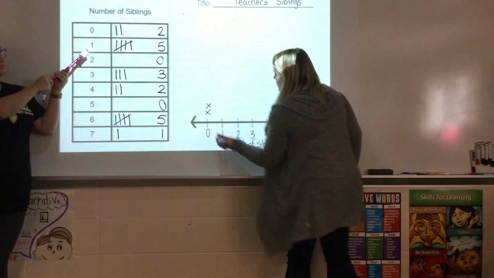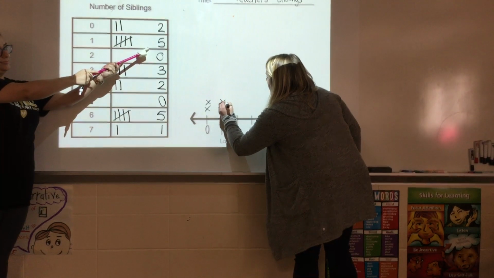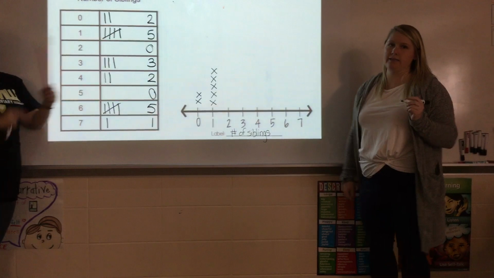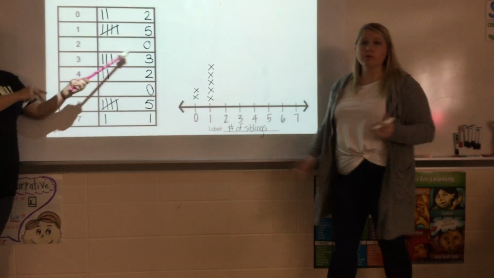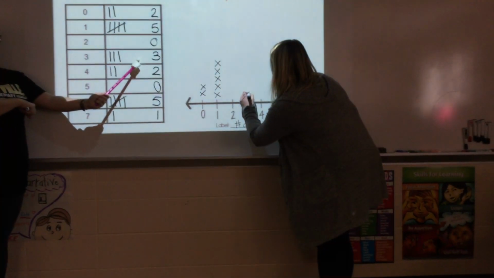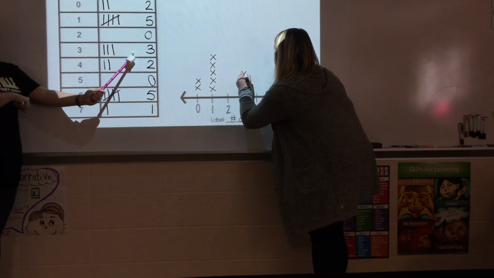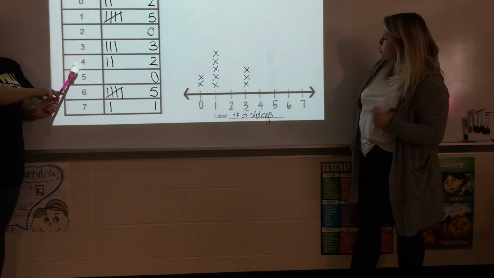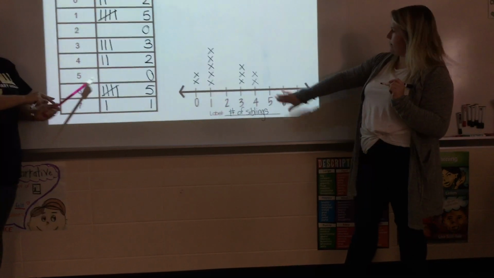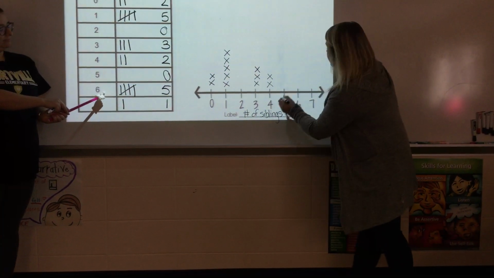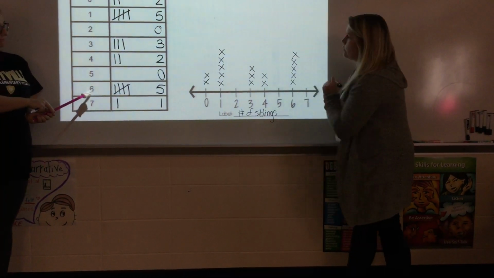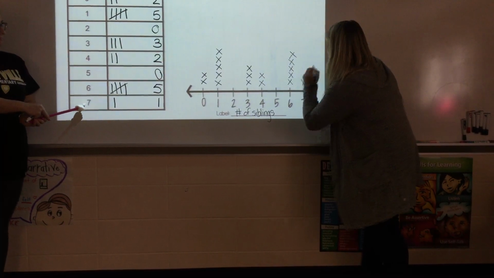When I look at 1, we had 5 people that had 1 sibling, and I'm doing my best to draw them nicely, all the same size, okay? 2, we had no one, so we don't have to put any X's there. 3, we had 3 people that had 3 siblings, okay? We had 2 people with 4 siblings. We had nobody with 5 siblings. We had 5 people with 6, and we had 1 person that had 7 siblings, okay?